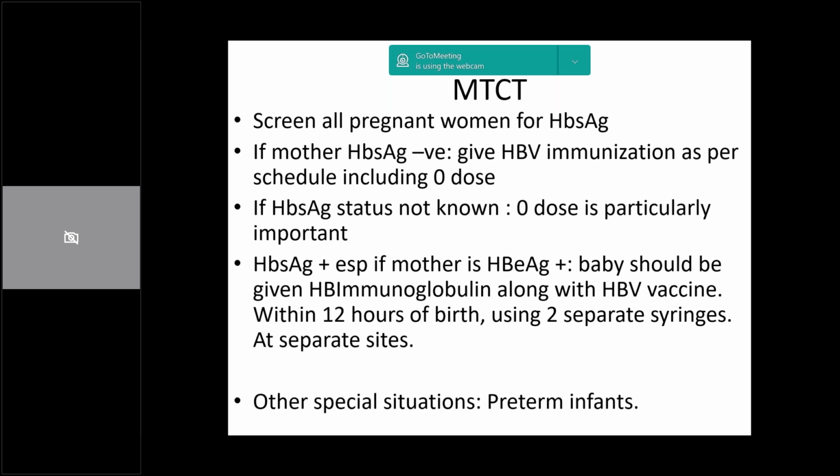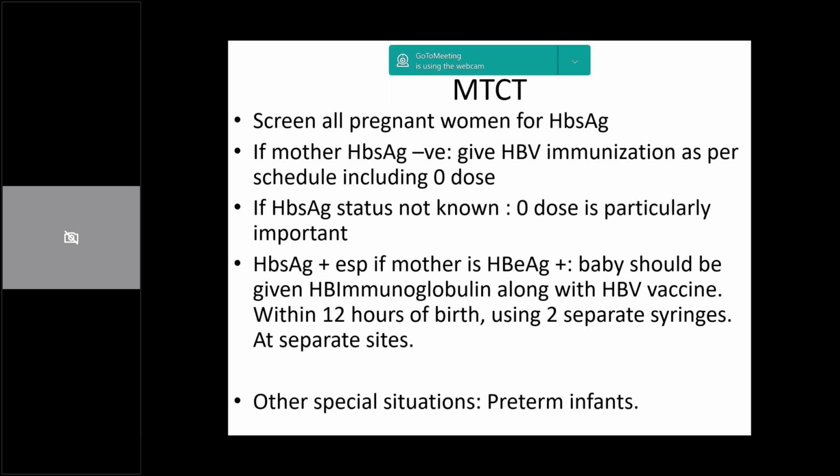If we give immunoglobulin and HBV vaccine together, the protective efficacy against HBV infection is very high, around 85 to 90%. What is important to know are some special situations, like preterm infants. If you have a preterm infant who weighs more than 2 kgs, you treat it like any normal healthy infant. For a child who is less than 2 kgs, if the mother is HBsAg negative, you give the first dose at 30 days of age and doses 2 and 3 as per schedule for full-term infants. Fine. So this is for preterm infants of HBsAg negative mothers.